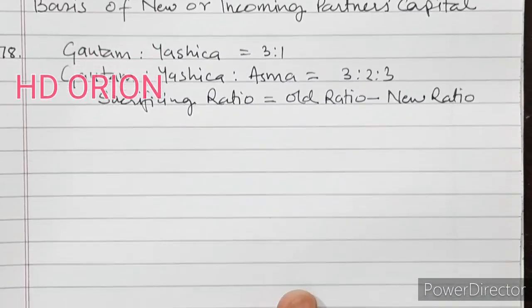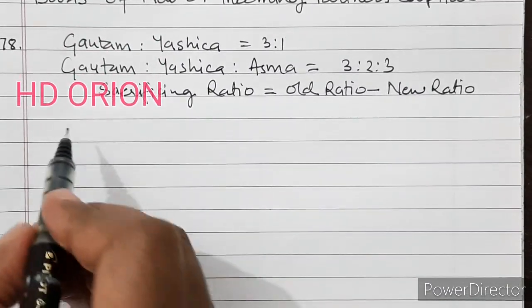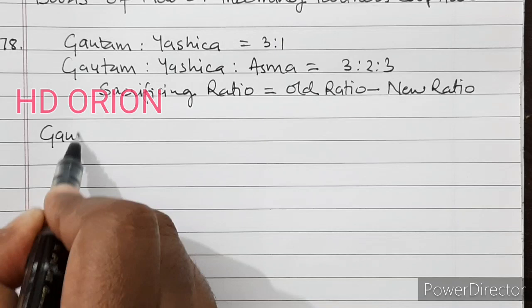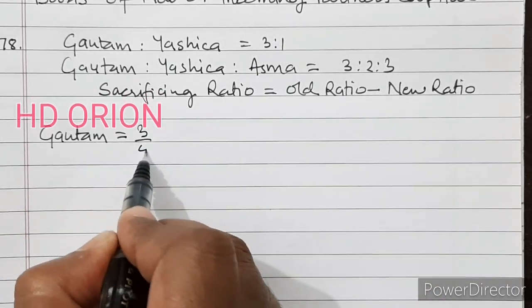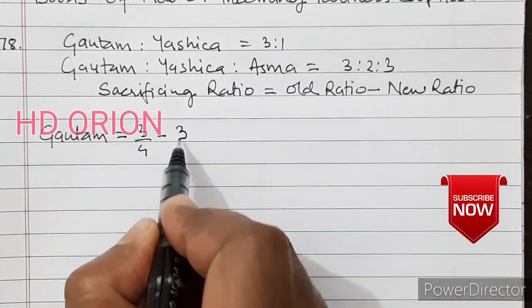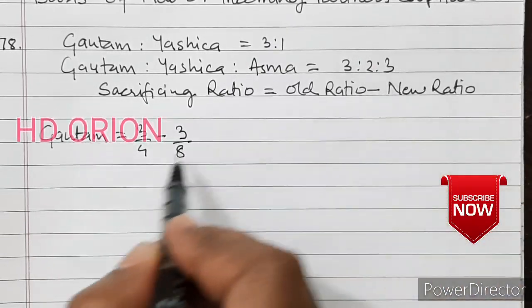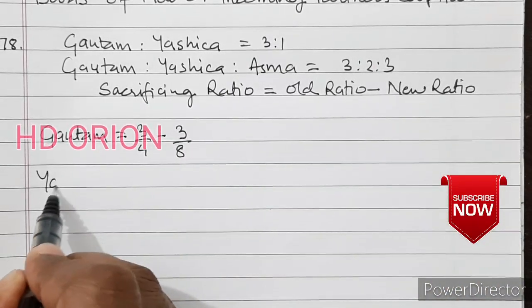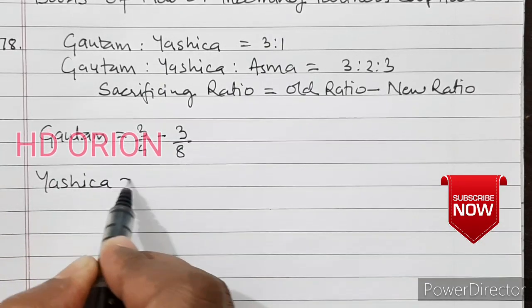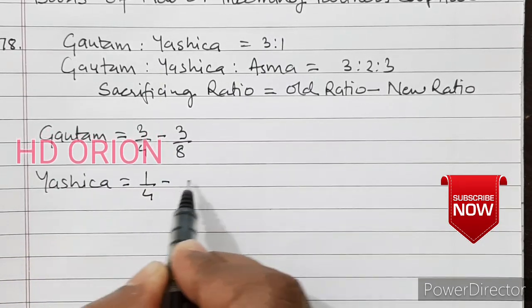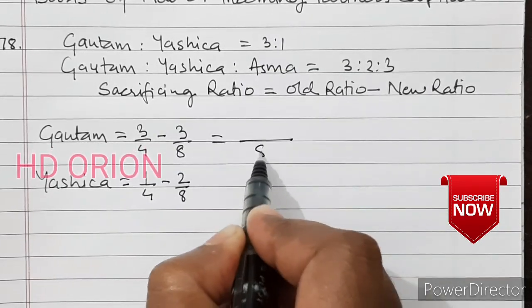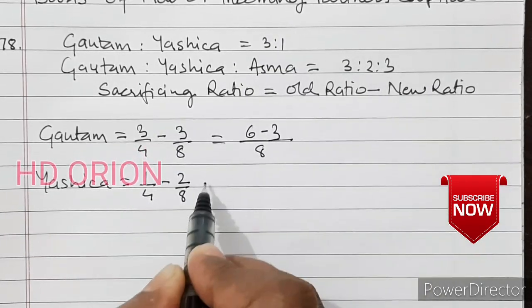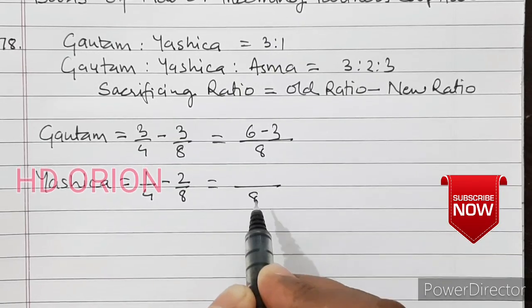So for Gautam first, old ratio is 3/4 minus new ratio is 3/8. And then Yashika, 1/4 minus 2/8. LCM will be 8. Now 6 minus 3. Here also LCM will be 8.